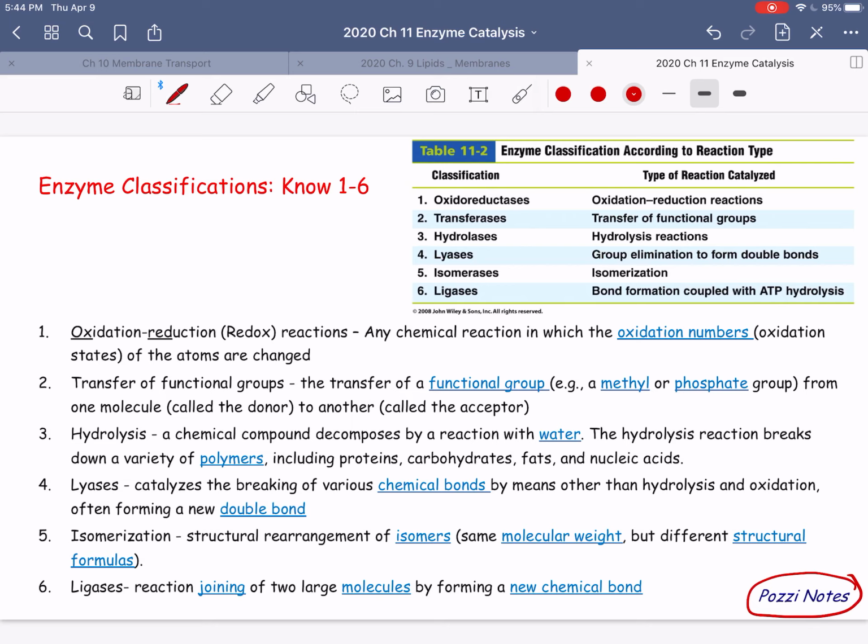So, for example, if you were moving from glucose to galactose, that would have to be catalyzed by an isomerase because you have the same number of atoms, the same number of bonds, the same composition of atoms, but they're in a different configuration. And we'll see an example of an isomerase in the required video for this module. And finally, class 6. Ligases are enzymes that catalyze the formation of a bond.